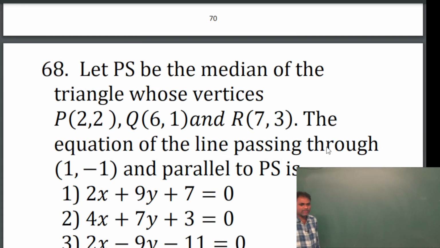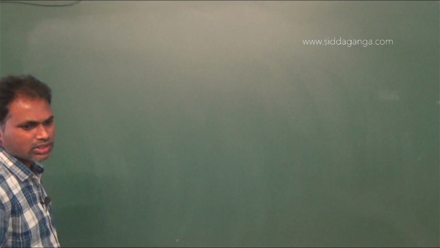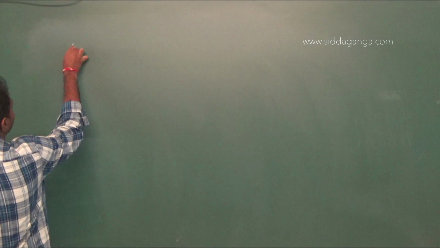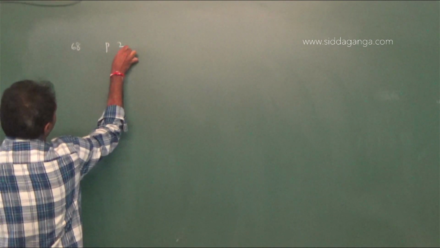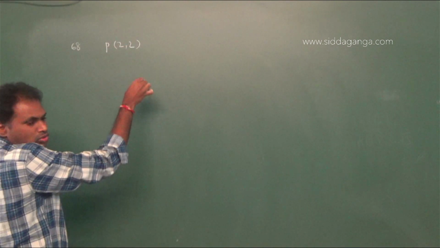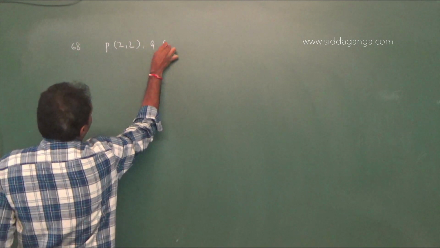Let PS be the median of the triangle whose vertices are P(2, 2), Q(6, -1) and R(7, 3). The equation of the line passing through (1, -1) and parallel to PS is. Now here given two vertices, that is P(2, 2) and Q(6, -1).